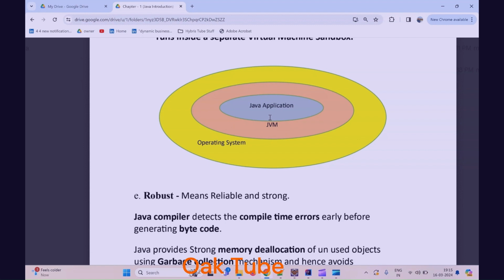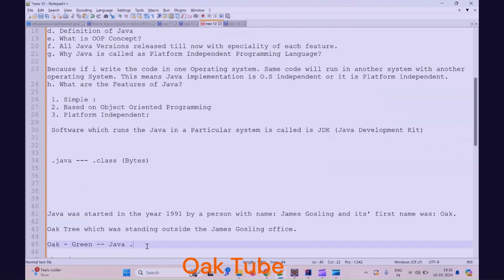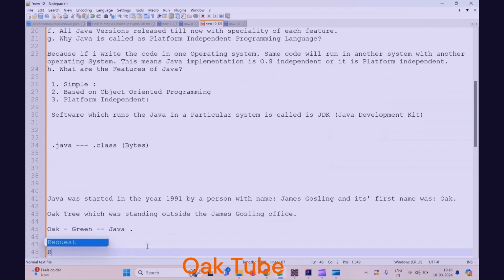The next key feature of Java is that it is robust. It is a robust platform. I will not go into detail because some of the concepts you will not understand as of now. But this just means that it is very secured.